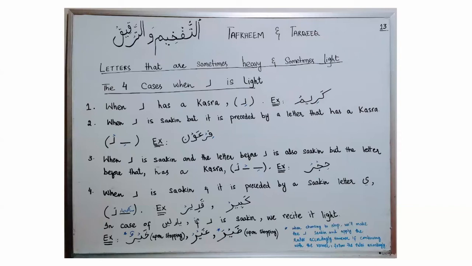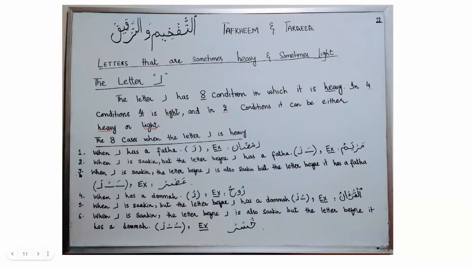When letter ya is sakin preceded by a letter having fatha. So in this situation, if you see, letter ya is sakin, and if I'm choosing to stop, I will make this Ra sakin as well. Sakin letter ya preceded by a letter that has a fatha. So in this case, I will not recite it according to the third condition of a heavy Ra, which says when letter Ra is sakin, preceded by a letter which is also sakin, and that sakin letter has a letter before it that has a fatha.